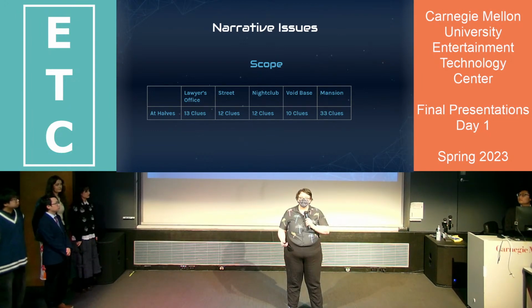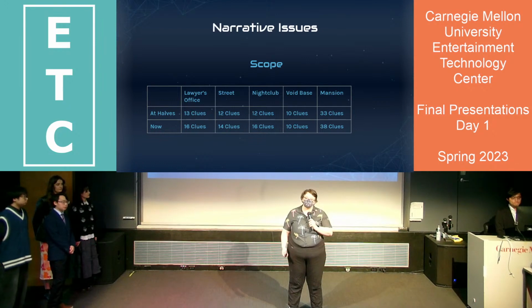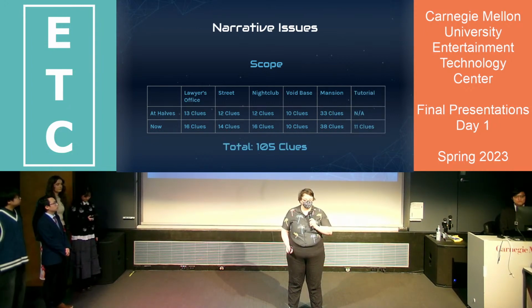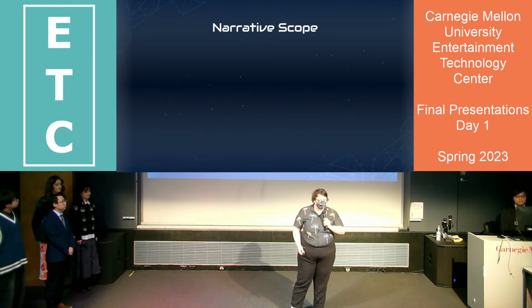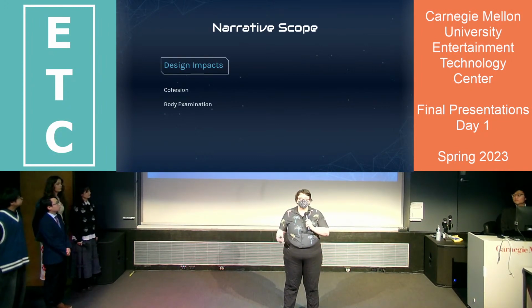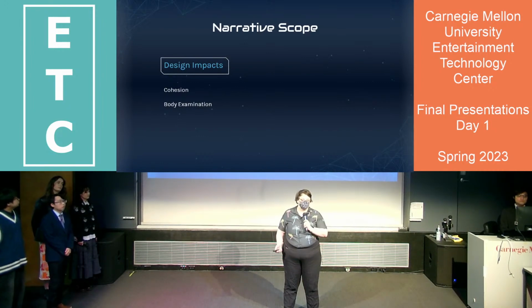In fact, we expanded the number of clues in several of the scenes in response to playtesters who needed more clarity. And the most significant change to the narrative structure since halves is adding a new memory scene as a tutorial. Adding this new scene at the beginning helped the experience seem much more cohesive, since it allowed players to examine Ava's body and fulfill the expected part of the murder mystery genre that way.